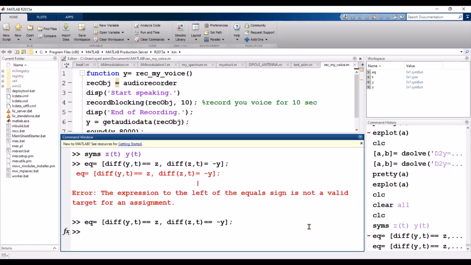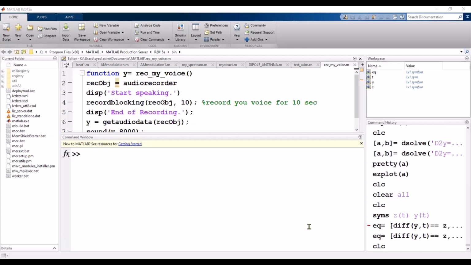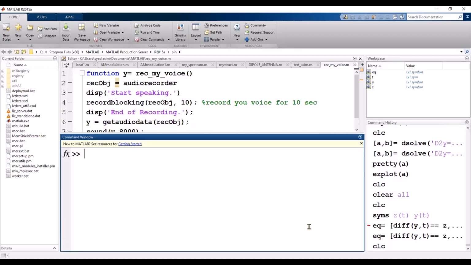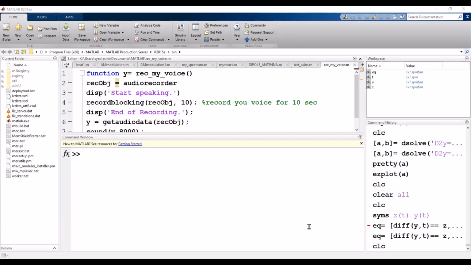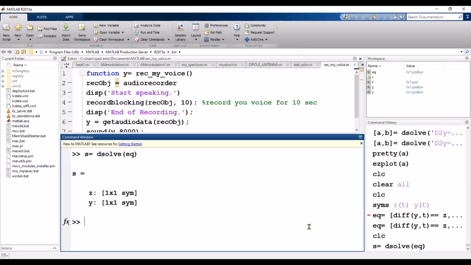Now it's okay. CLC, and what we need to do: S is equal to, after defining these equations, simply dsolve and write the equations, EQ.